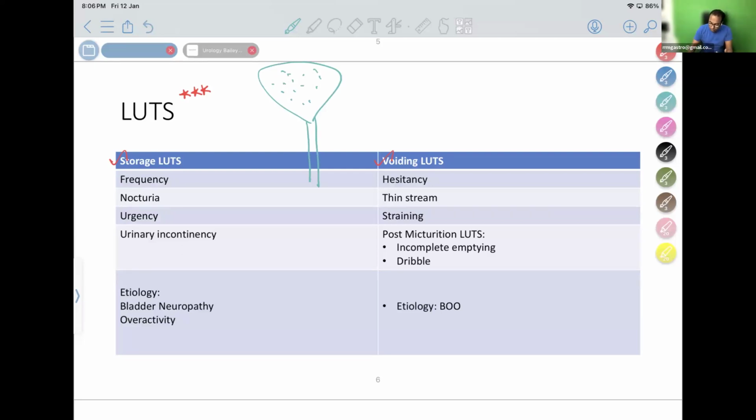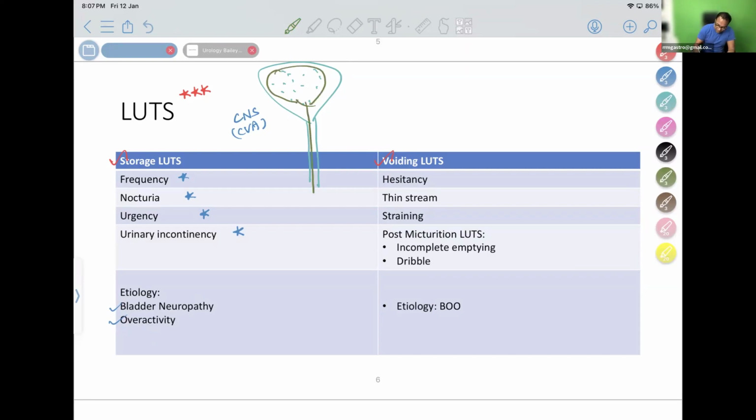When there is a problem in storage, it presents as frequency, night urination, urgency, and urinary incontinence. The etiology is neurological disease like neuropathy or overactivity. The storage type of LUTS is most commonly seen in CNS disorders like CVA patients. You can see they will suddenly pass urine because of increased overactivity of the detrusor muscle. The detrusor muscle has so much activity that it results in these problems.